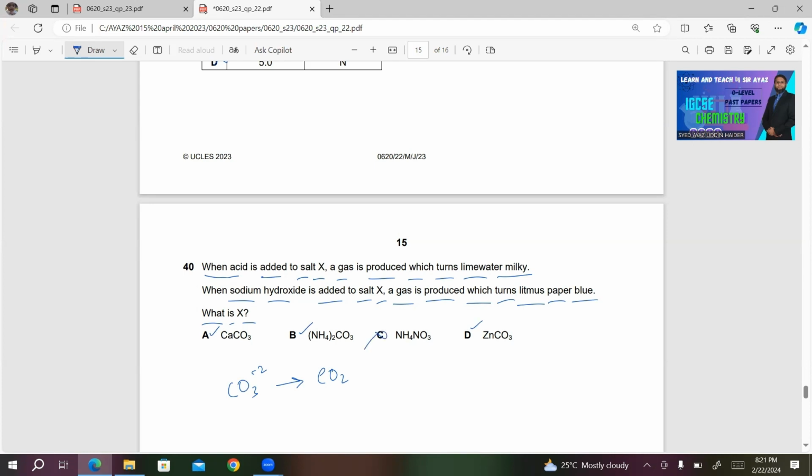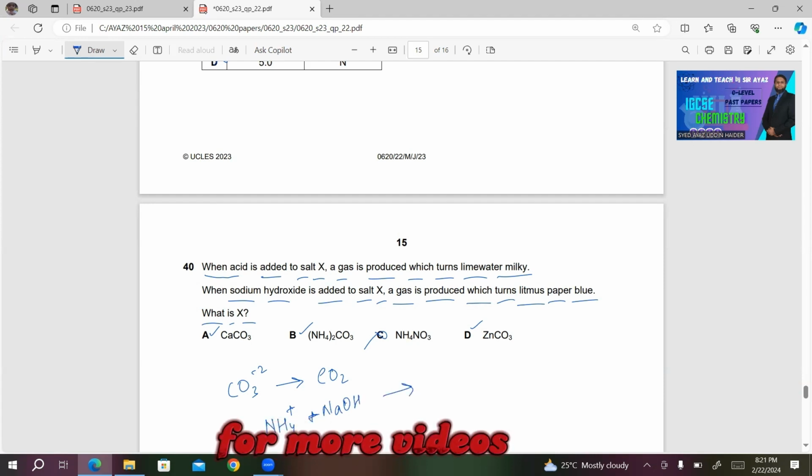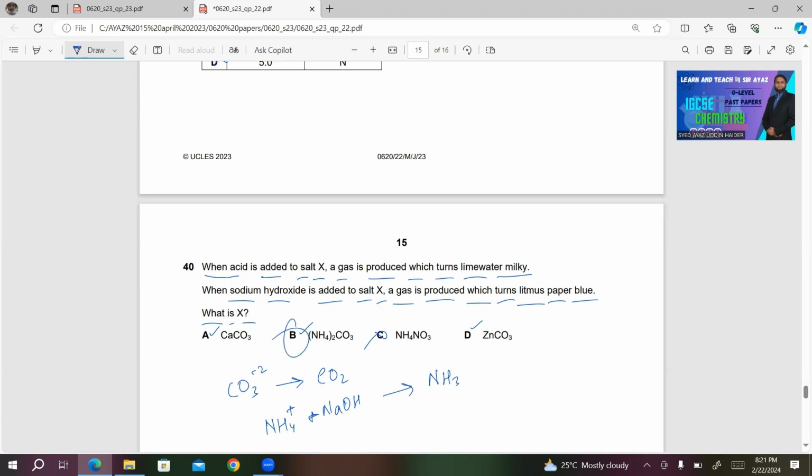Now, next point. When sodium hydroxide is added to salt X, a gas is produced which turns litmus paper blue. It must be the ammonium ion. So when ammonium ion is reacted with sodium hydroxide, it produces a gas which is ammonia, and it turns litmus paper blue. So obviously choice B will be the right answer in this case.